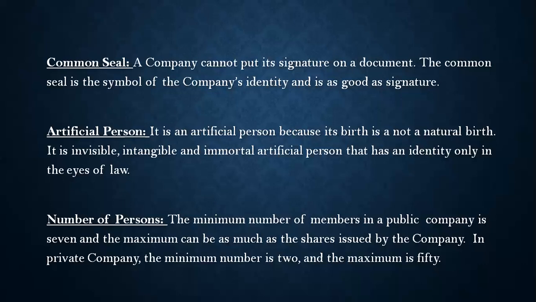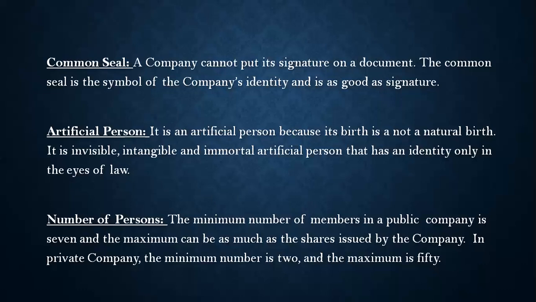So with this, a company holds some kind of contractual rights also. A company being a legal entity different from its members, can enter into contracts for the conduct of the business in its own name. A shareholder cannot enforce a contract made by his company because he is neither a party to the contract nor is entitled to the benefit derived from it, as the company is not trustee for its shareholders. Likewise, a shareholder cannot be sued on contracts made by his company. So these were the basic characteristics of a company.